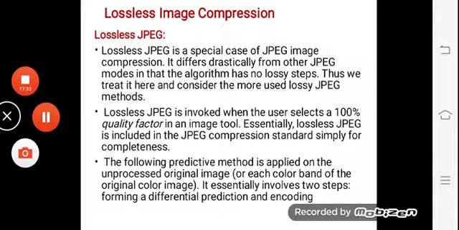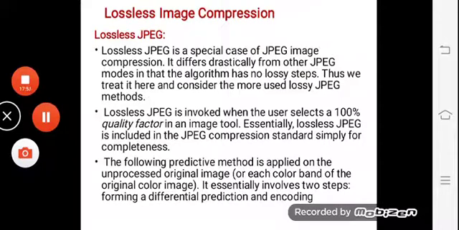This is just to understand that there is one more option available under the JPEG scheme, a lossless technique. But most of the time, whenever we say the word JPEG, it generally comes under lossy compression only.